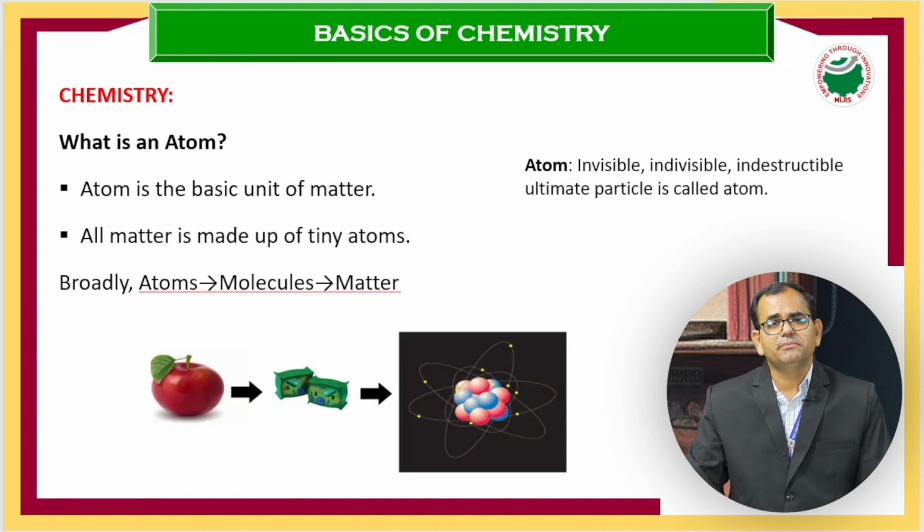Now coming to the atom. The atom is the building block of material, and this is the basic unit we need to know about chemistry. A very beautiful definition is: invisible, indivisible, indestructible. The ultimate particle is called the atom. Invisible, which we cannot see with our naked eye. Indivisible, we cannot chop or divide further. And indestructible, which we cannot destroy. So the ultimate particle is called the atom.